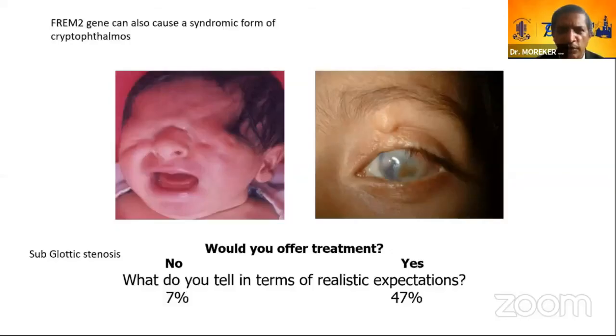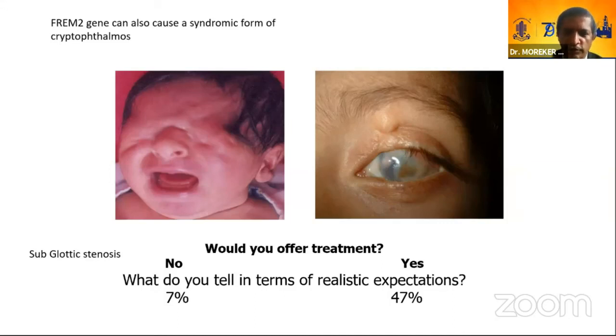So when we look at the genomic study, these are cases where we look at the genomic study and correlate it with the phenotype. The FREM gene can also cause a syndromic form of cryptophthalmos where multiple systems will be involved, and there is a subglottic stenosis. So I burned my fingers where I took up a child for subglottic stenosis and ended up losing the child, 15 years back. But now I am prepared, and I know about the child when I know something about the genetic data.